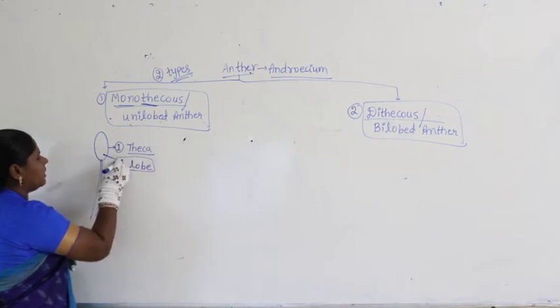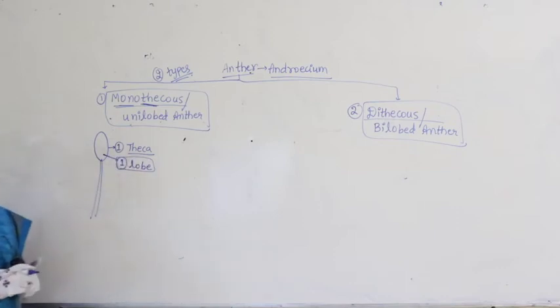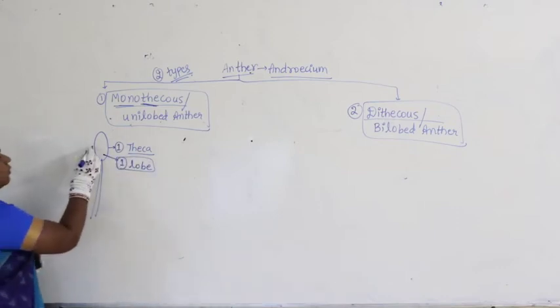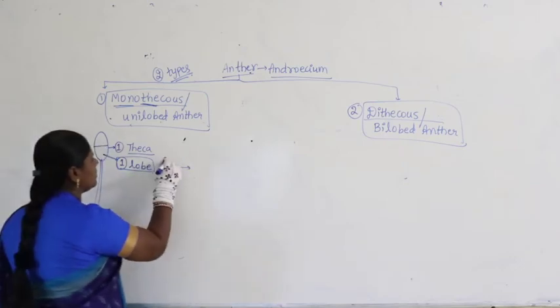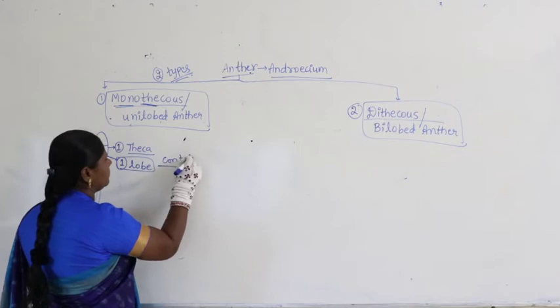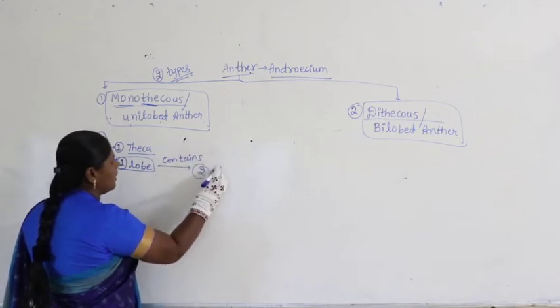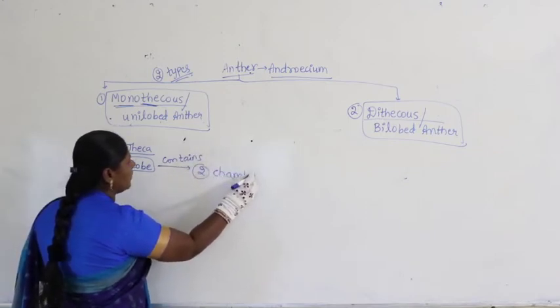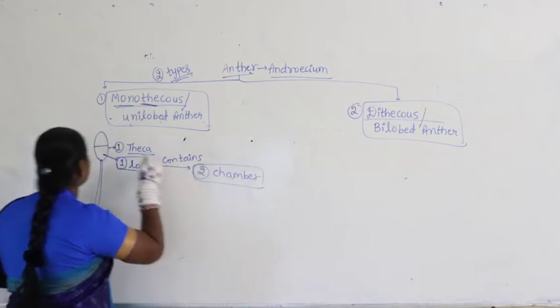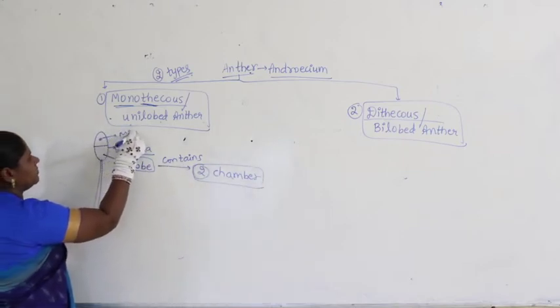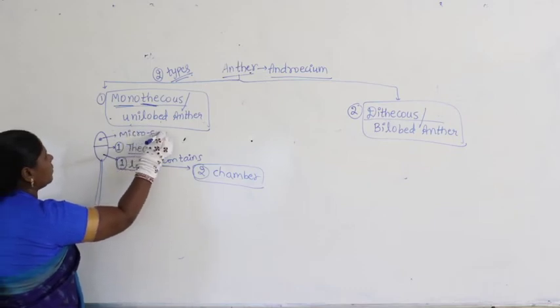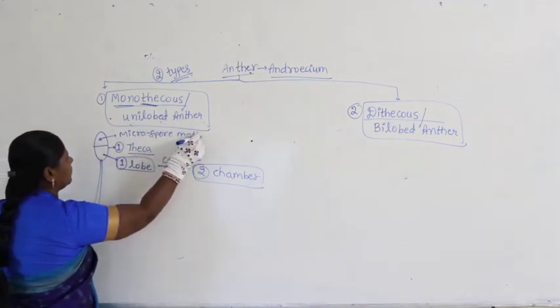Now look at what you have to understand about one lobe. Within that one lobe we find two chambers. How many chambers? One lobe contains two chambers. Now each chamber contains a cell which is called a microspore mother cell.